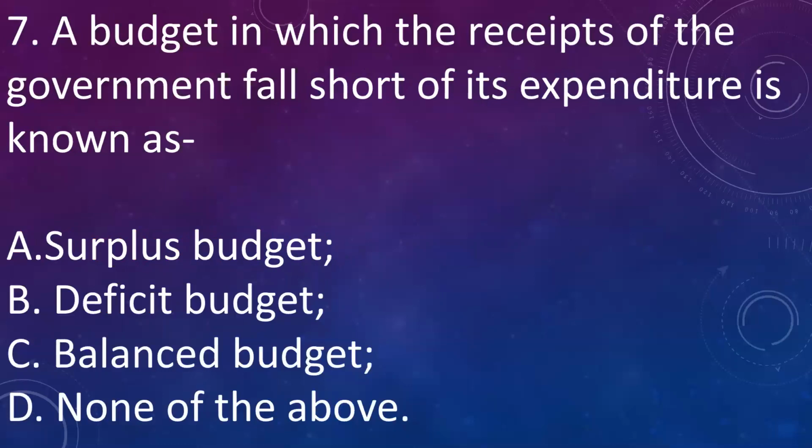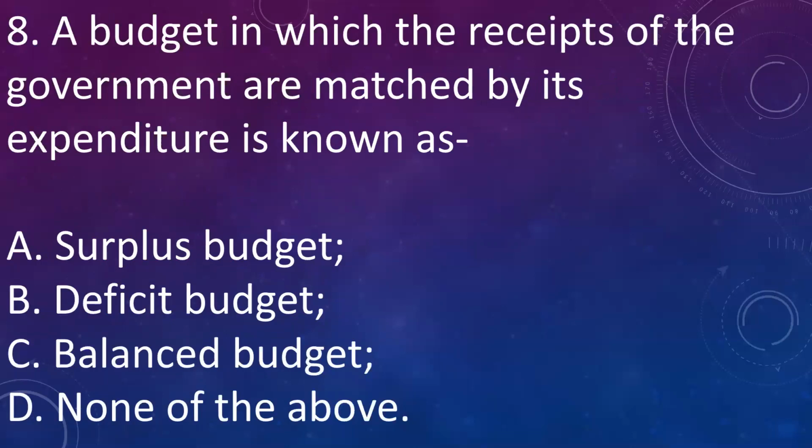Next, a budget in which receipts of government fall short of its expenditure is known as A. Surplus, B. Deficit budget, C. Balanced budget, D. None of the above. Answer is B. Deficit budget. When receipts are less than expenditure, it is known as deficit budget.